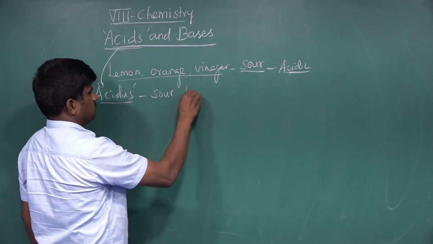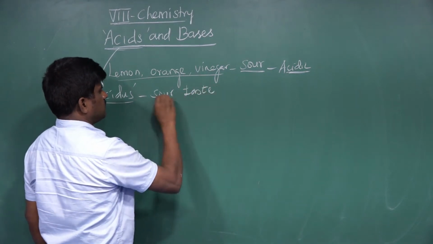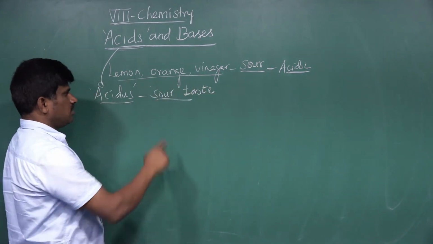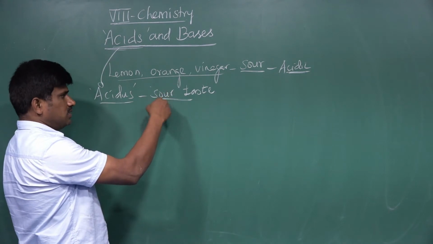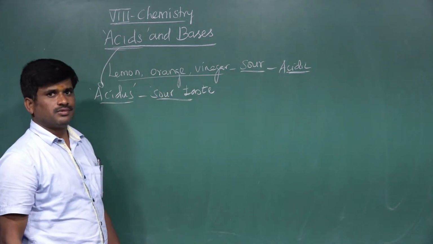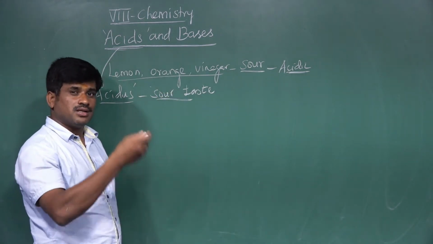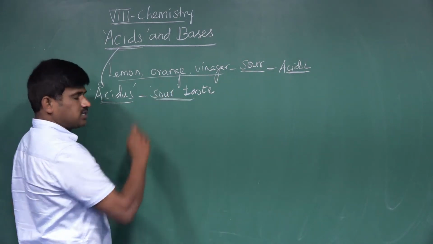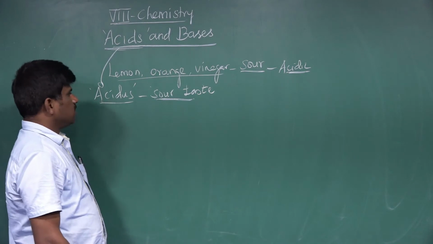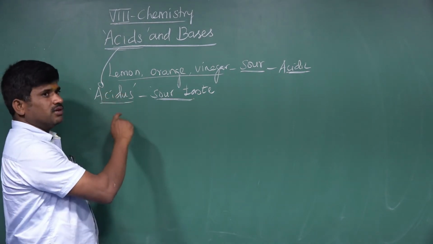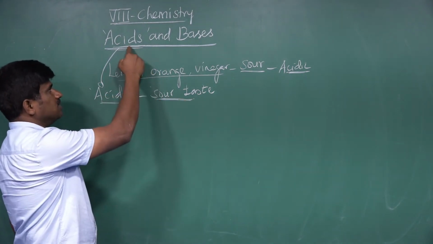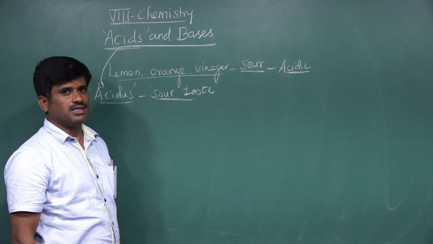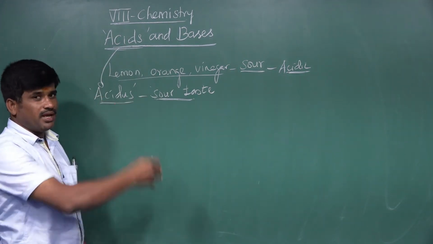Acidus means sour taste. That's why sour taste substances generally contain acids. So this is actually the Latin word, after which the word acid is derived. This is the simple meaning of acid.